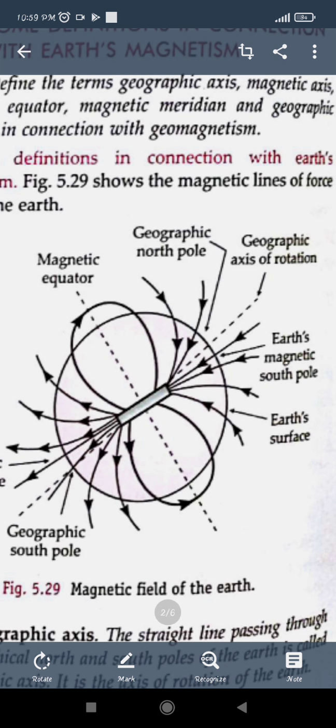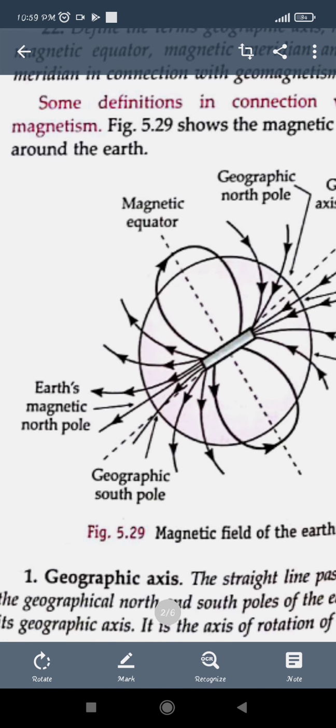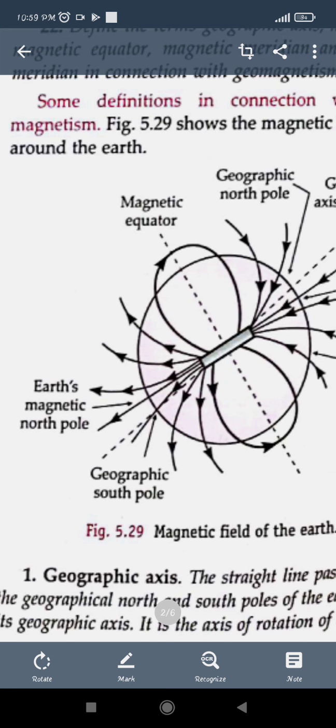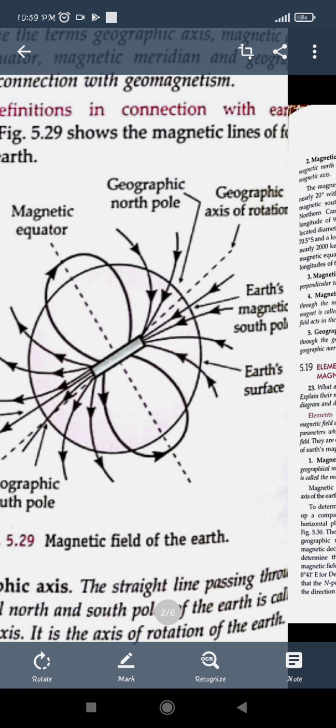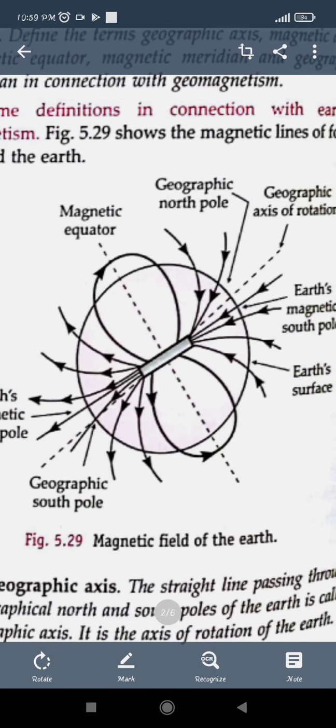We know that outside the magnet the field lines move from north to south, and inside the magnet they move from south to north. So here we take the Earth's south pole and the Earth's north pole. Outside it goes from north to south, and inside the magnet it moves from south to north. An imaginary line going around the earth through its center is taken as the equator.